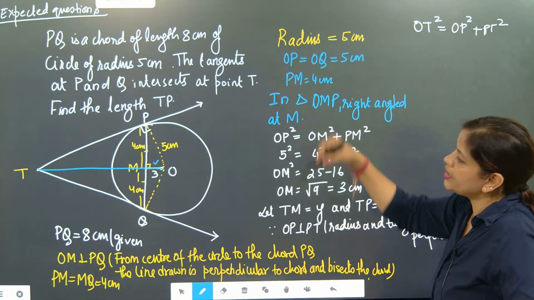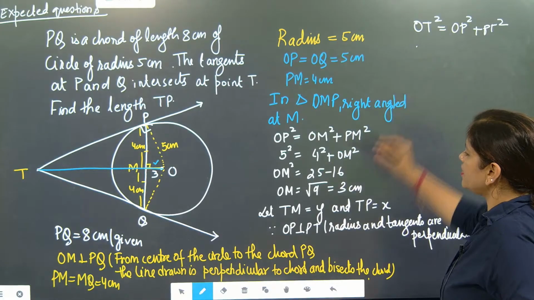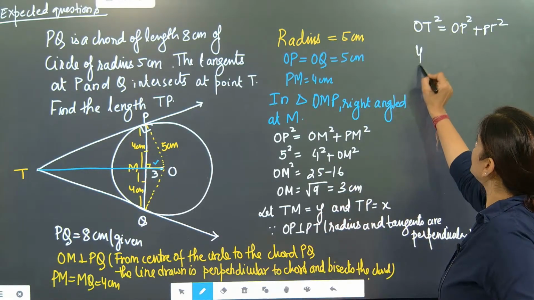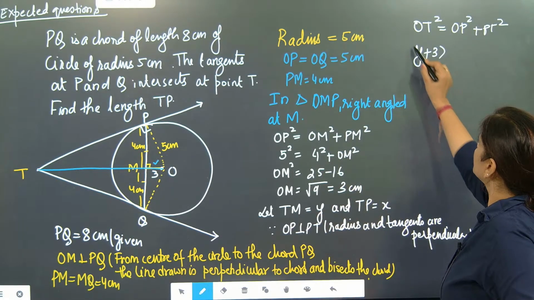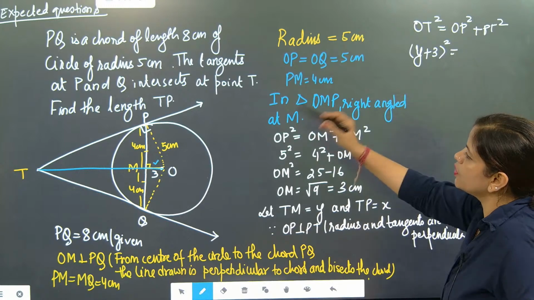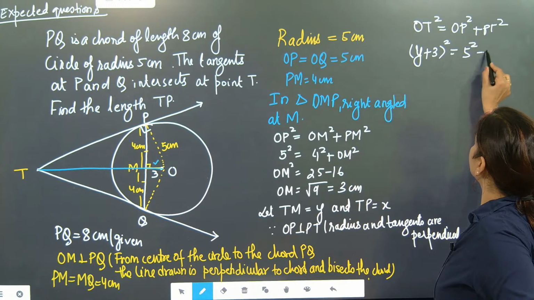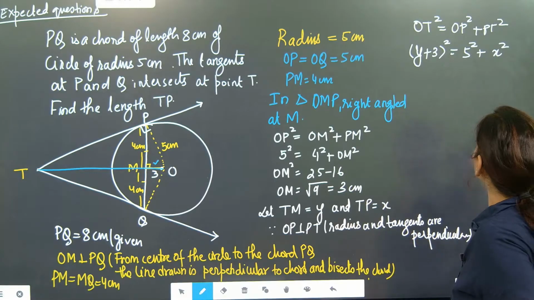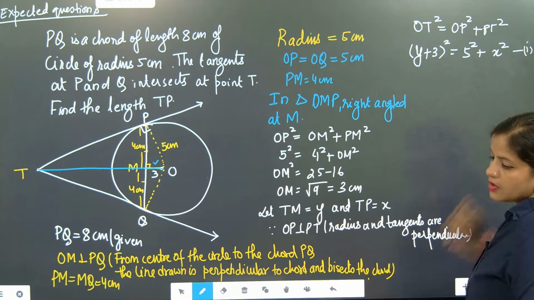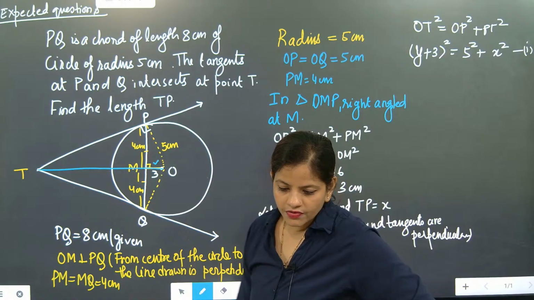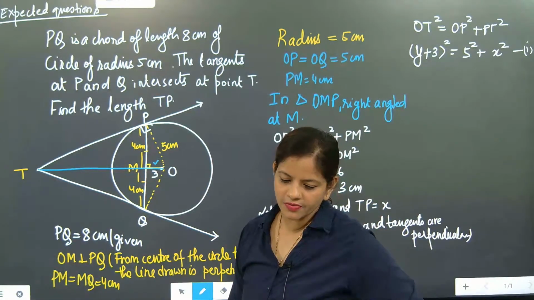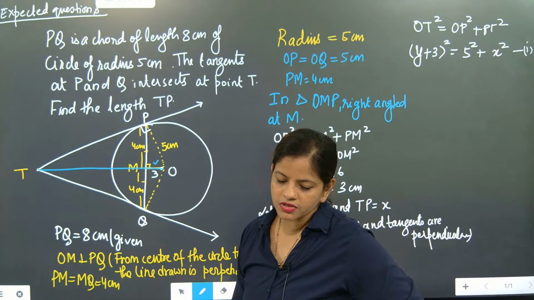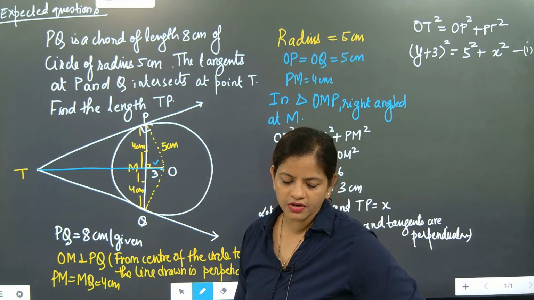Understood? So the OT part: we have taken TM as y, so it will become y plus 3 whole square is equal to OP will become 5 square plus PT is coming as x square. Done? This will become our one equation. Got it? Okay, what he is telling, we know that every congruent triangle is similar, then we can use the Thales theorem.